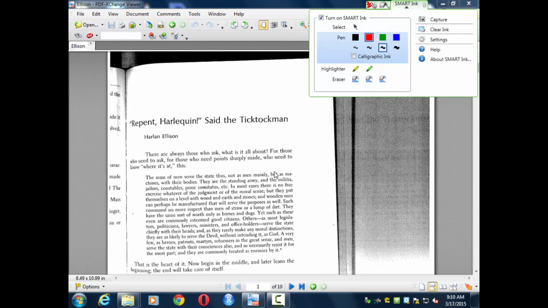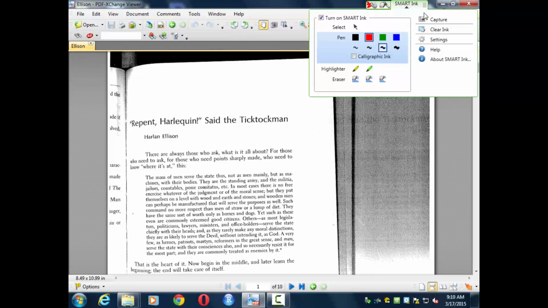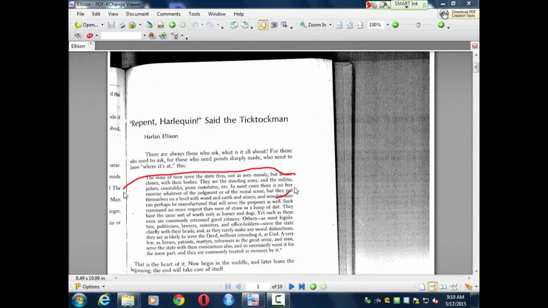So I just go through and circle what interests me. And oops, let me try that again. All right, here we go. All right, that's a huge circle, but I wanted to circle the fact that men are using their bodies as machines. And a little bit farther down here, we find that when they use their brains, they're not making moral distinctions. So they're not individuals. They're not thinking for themselves. They're part of the industrial technology here.